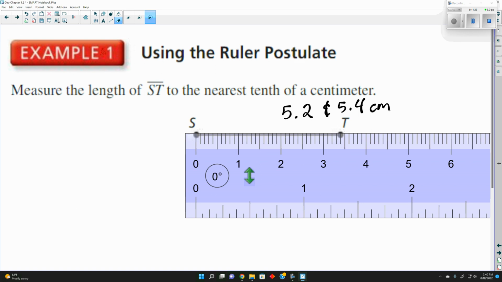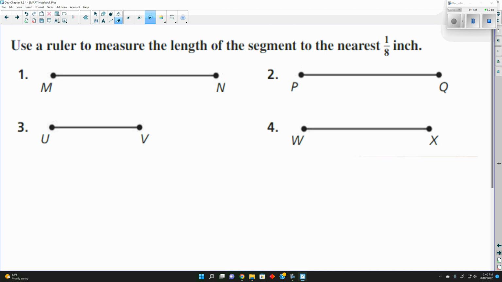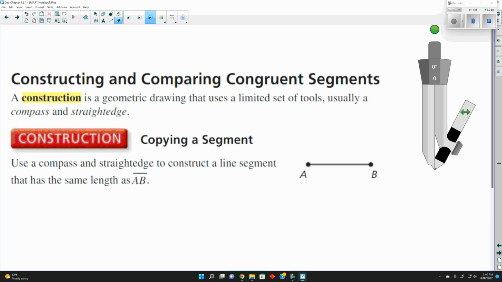Well, that's it. Questions on this here? Yay. We're able to measure with a ruler, yes? We're going to move on because I don't think we need to go over rulers too much more, do we?